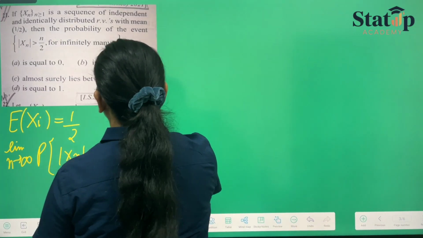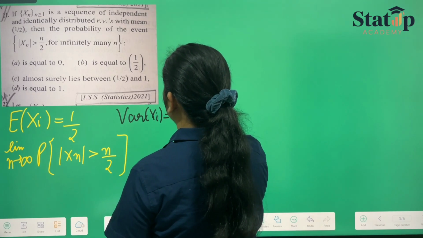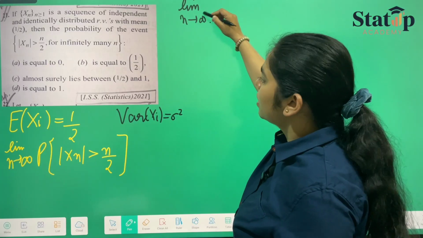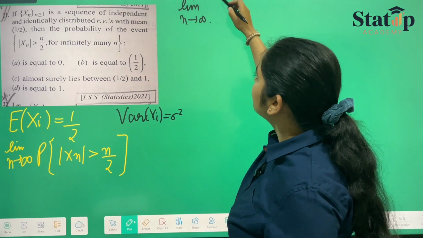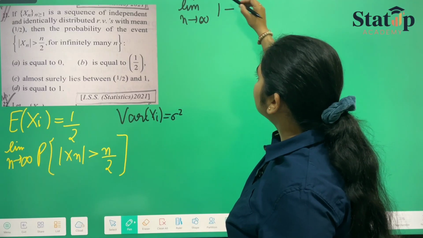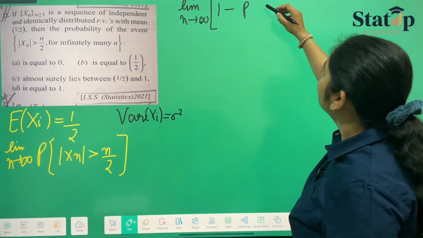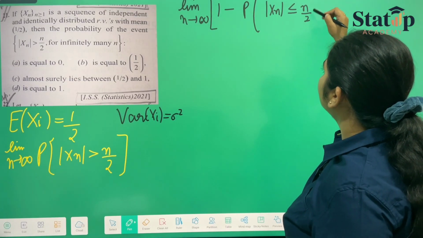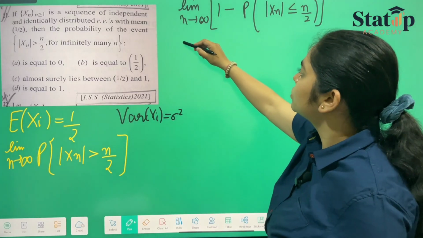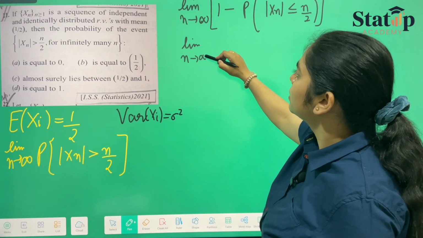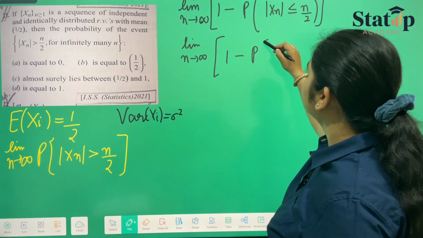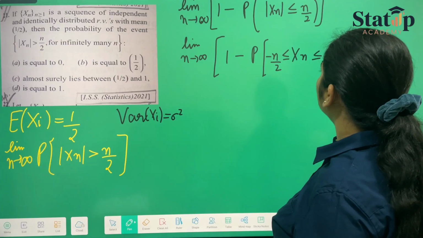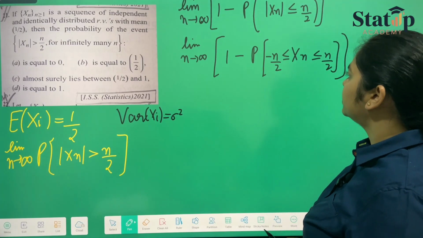Let us consider that the variance of Xi is sigma square. Now we can take the limit n tends to infinity of the probability, which we can write as 1 minus the probability that modulus of Xn is less than or equal to n by 2. So limit n tends to infinity, 1 minus the probability that Xn lies between minus n by 2 and n by 2.